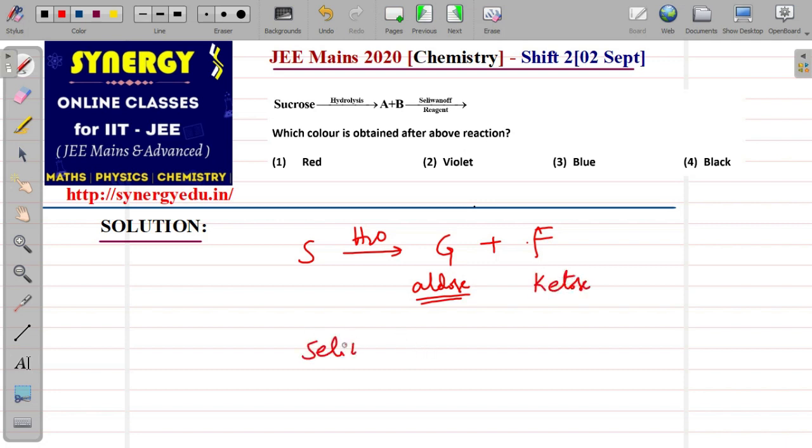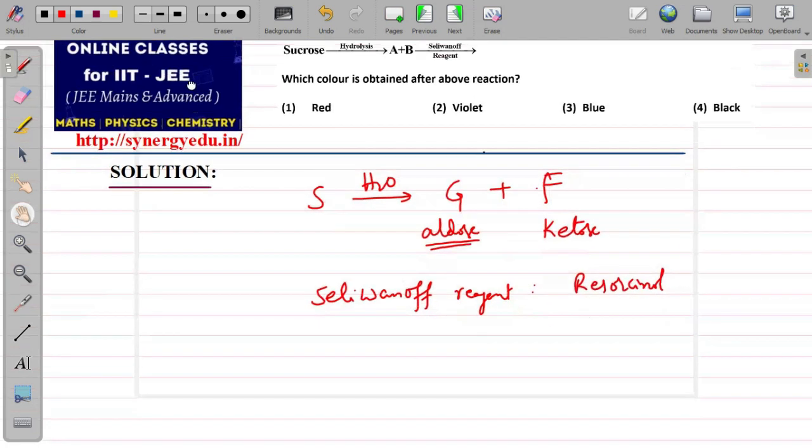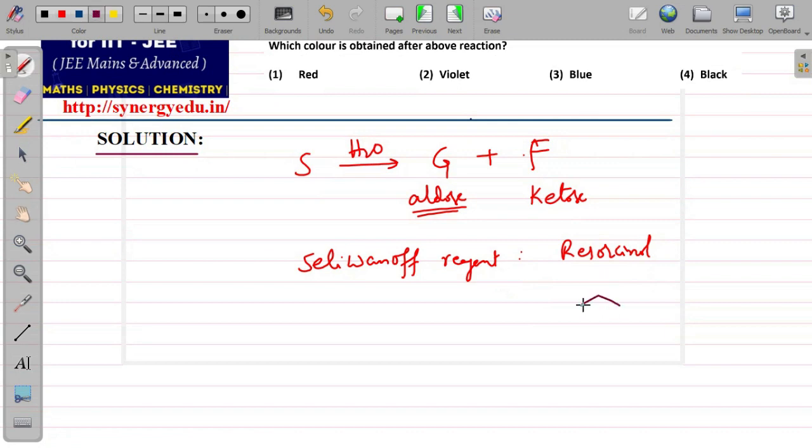This Seliwanoff's reagent contains resorcinol. What is the resorcinol structure? When OH and OH are like this, it is resorcinol, along with concentrated HCl. This is the reagent, Seliwanoff's reagent.